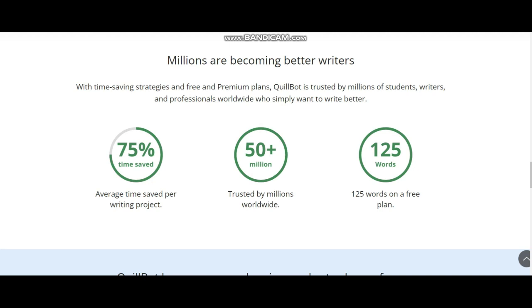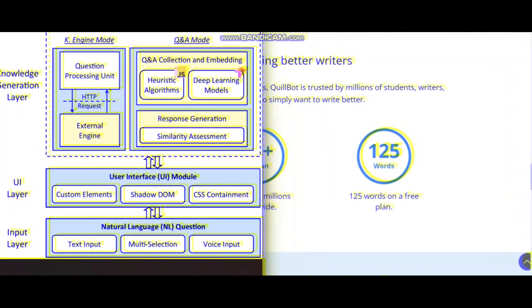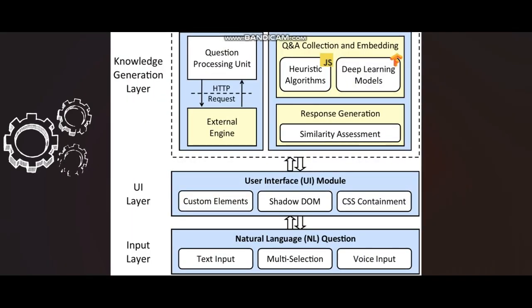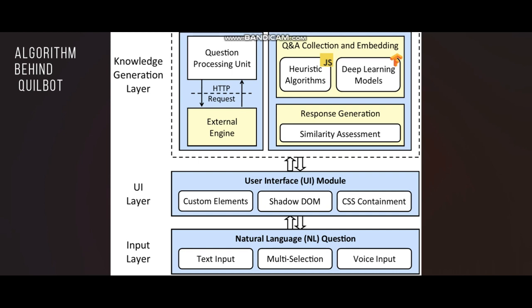have the premium package. So let's discuss the main thing, which AI algorithm is used behind the QuillBot, and now we will see which machine learning algorithm is used behind the QuillBot. QuillBot is a paraphrasing tool that uses NLP techniques and machine learning algorithm to generate human-like paraphrases of text.